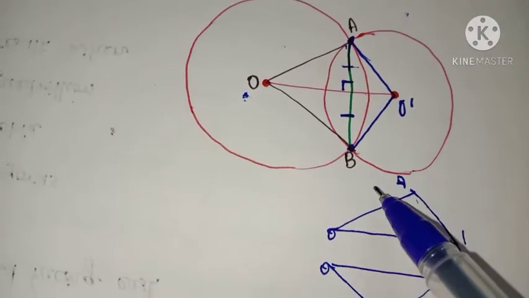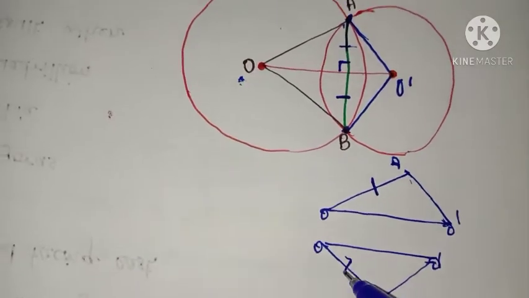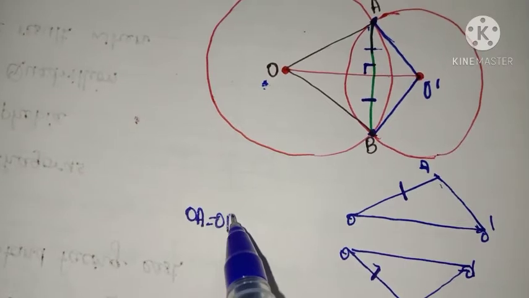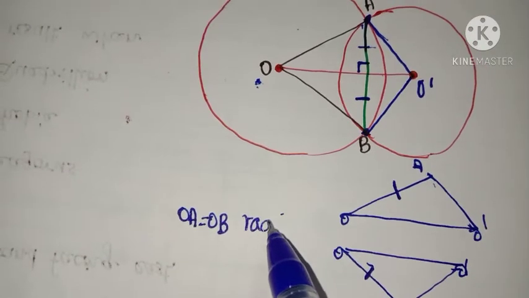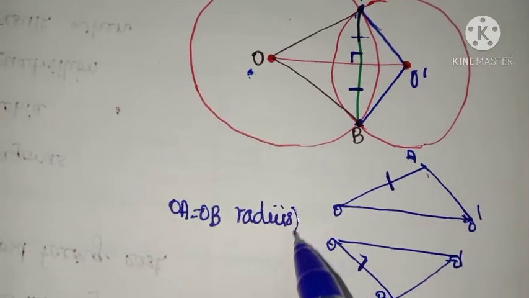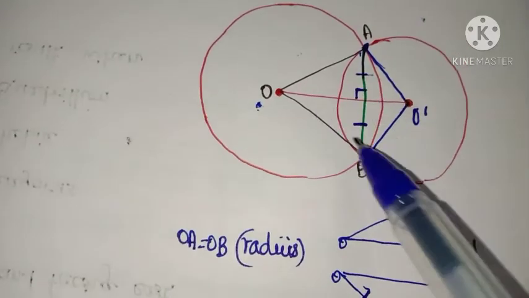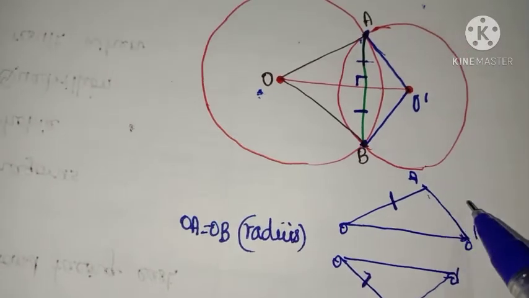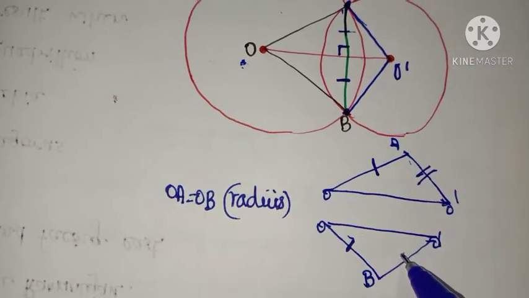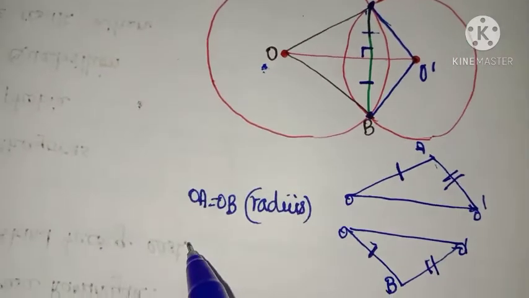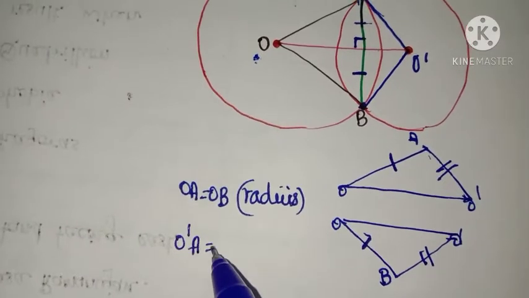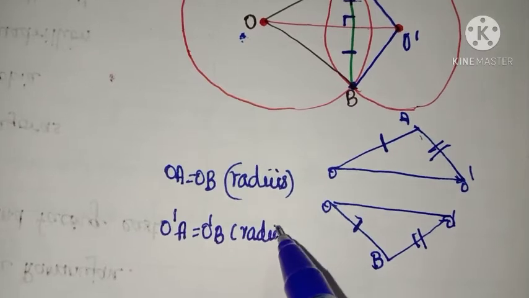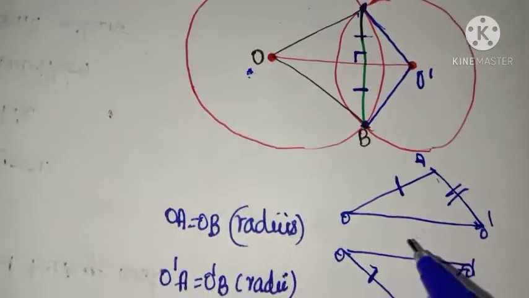Now look at the figure. OA and OB are equal because both are radii of the first circle, isn't it? Now O dash A and O dash B are radii of the second circle and therefore they are equal.